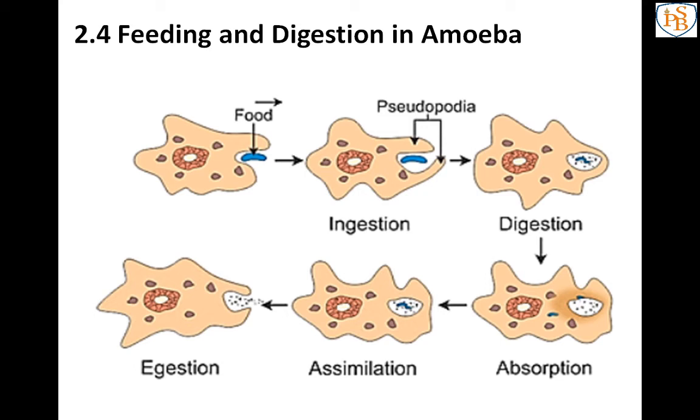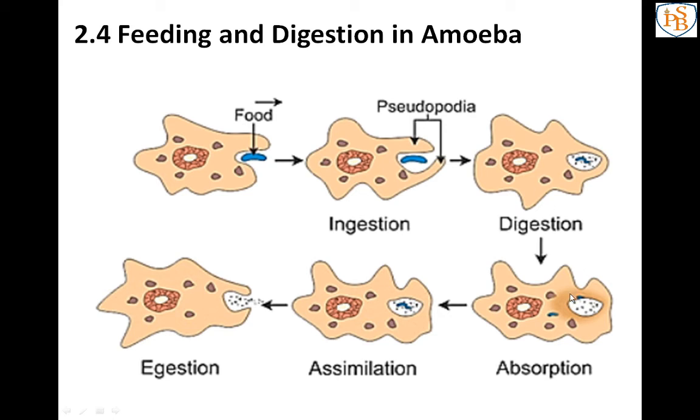So the basic process of the digestion of food and the release of energy is the same in all animals. First we take the food, then it is digested, then absorbed, and then removed. So this digestion process is the same in all animals. The amoeba is doing the same as the human digestive system: with the help of pseudopodia it captures the food, then digests the food with the help of digestive juices secreted in the food vacuole, then